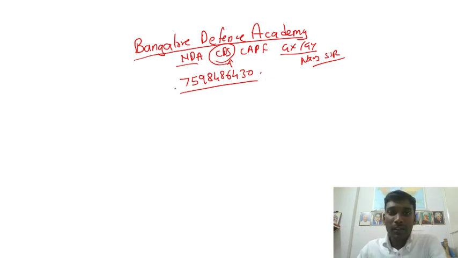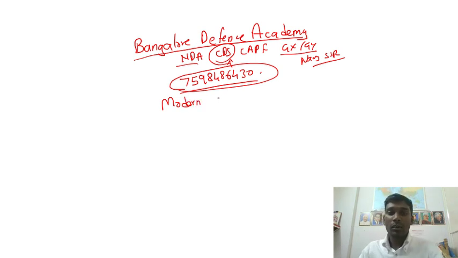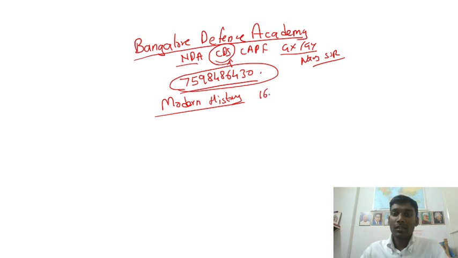So friends, let us begin. This live session will be focusing on modern Indian history. So what is meant by modern Indian history? Modern Indian history starts from, for example, 1600, the time when the Britishers came to India, and goes till we got independence, or till 1947.